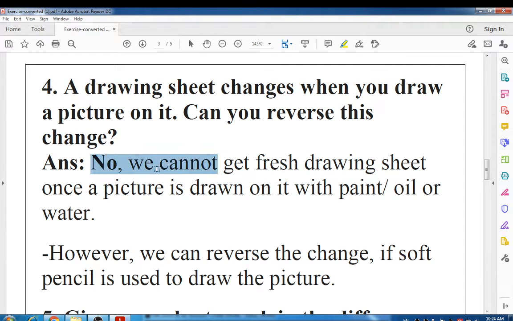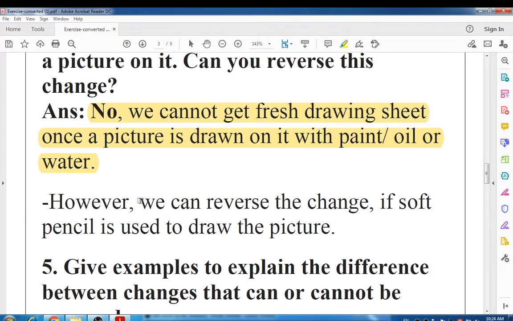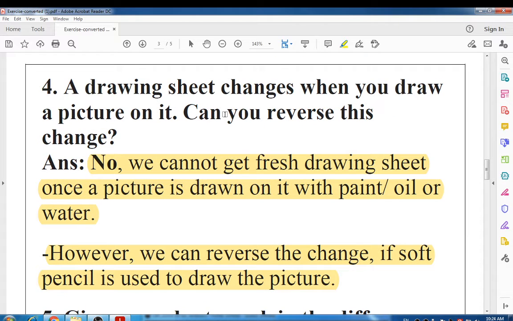We cannot get a fresh drawing sheet once a picture is drawn on it with paint, oil or water. However, we can reverse the change if a soft pencil is used to draw the picture. Means it depends on which thing you are using to draw a picture on that sheet.